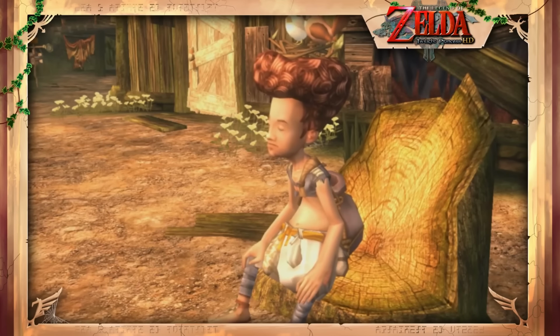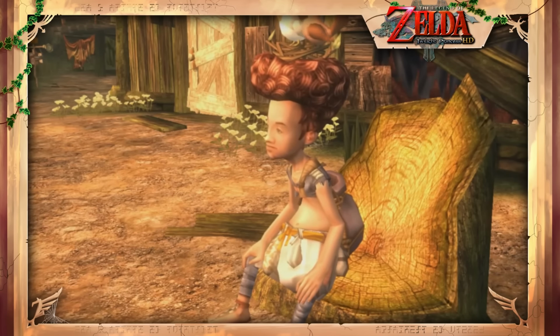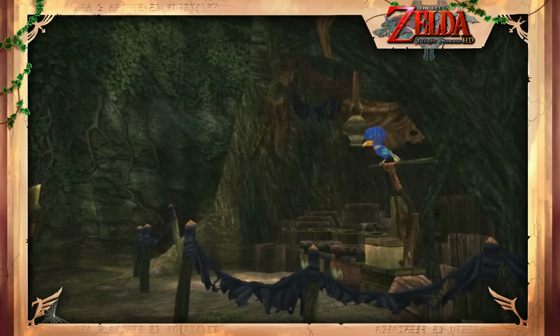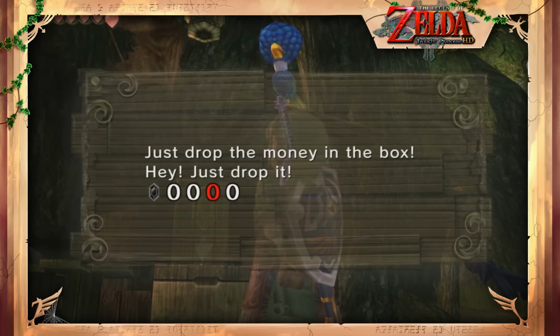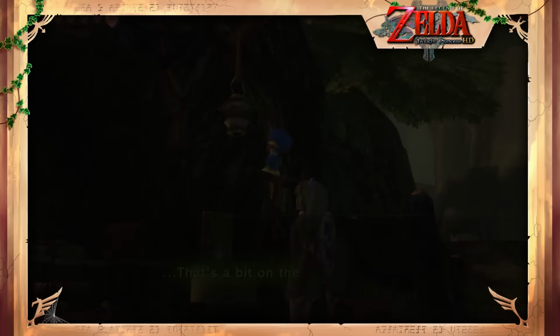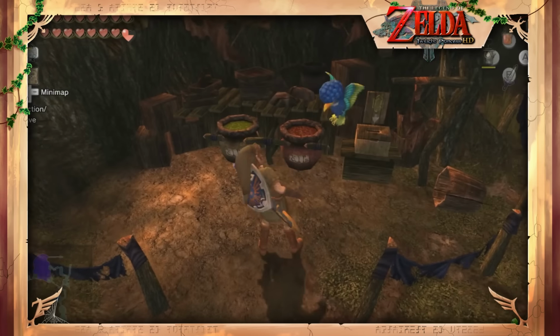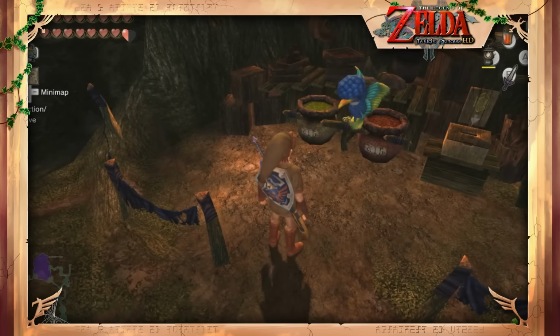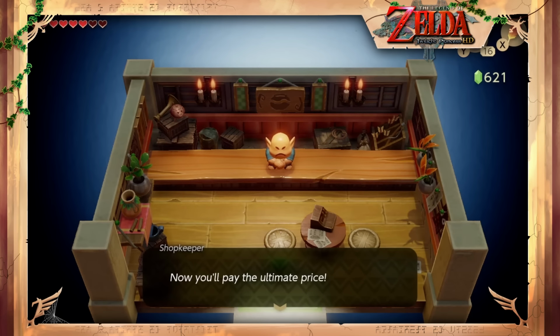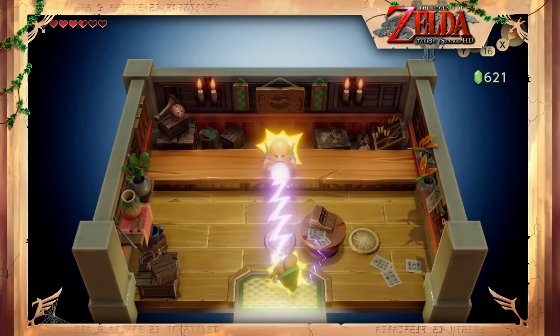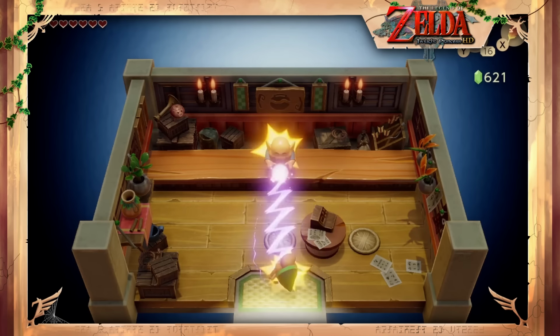Koro is a salesman who lives in Twilight Princess's Faron Woods. He has a particular affinity for birds, and one of his pets, Trill, runs another shop in the region, close to the Forest Temple. Trill sells potions and lantern oil, but because he's a bird, he can't directly take payment. Instead, Link must deposit rupees into a box after he's filled up his bottles. Or does he? Link can instead leave without paying Trill, who will become violently angry, pecking him and calling him thief. This is a callback to Link's Awakening, where it's possible to leave the shop without paying for goods, which will cause the shopkeeper to label you a thief and kill you with a laser beam.